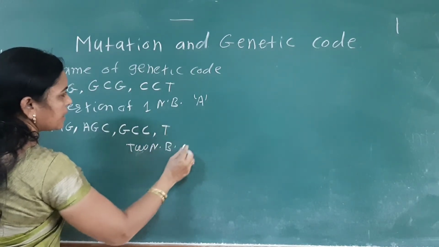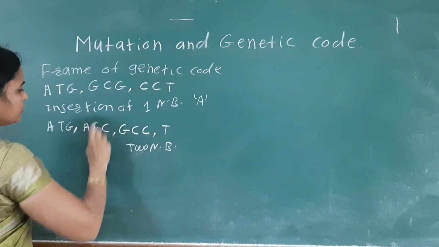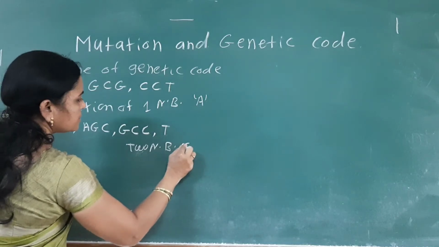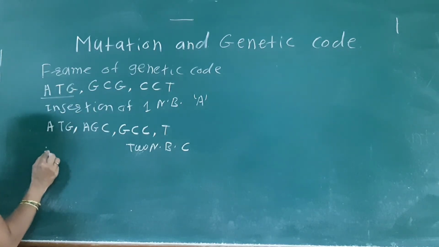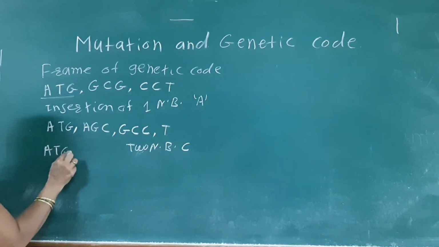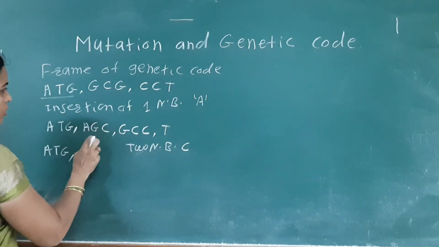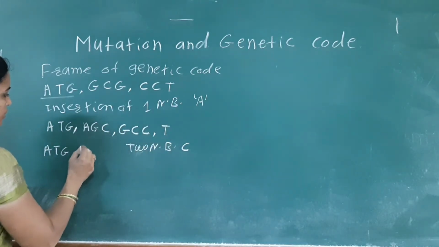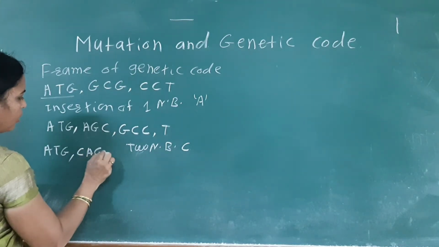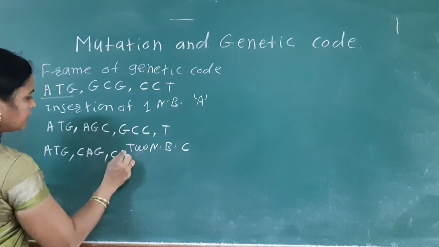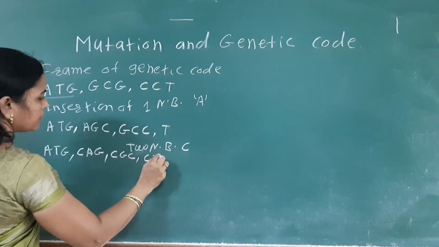two nitrogen bases are added, that is, if we add the adenine, then in between these two if we add the cytosine, then what will occur? The first codon remains as it is, that is the ATG, then there is the addition of the cytosine and here is the addition of the adenine. So okay, here the cytosine, then adenine, then here will be the guanine, then here will be the CGC, and here the CT will remain.